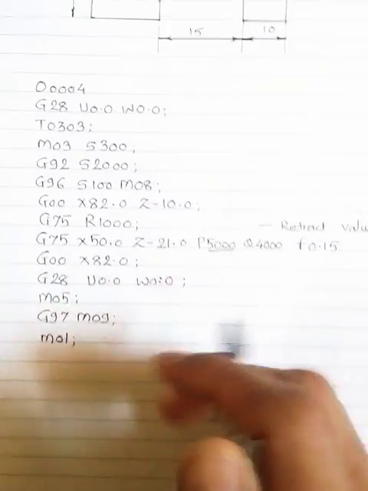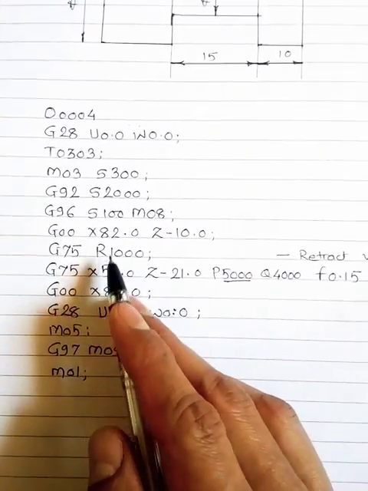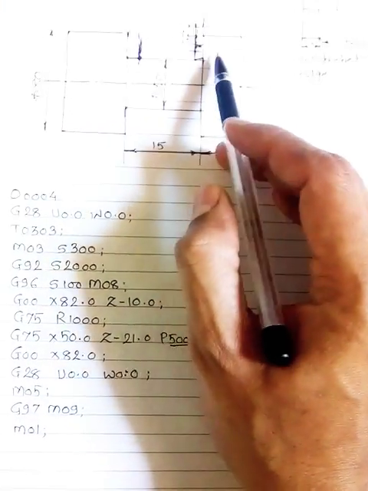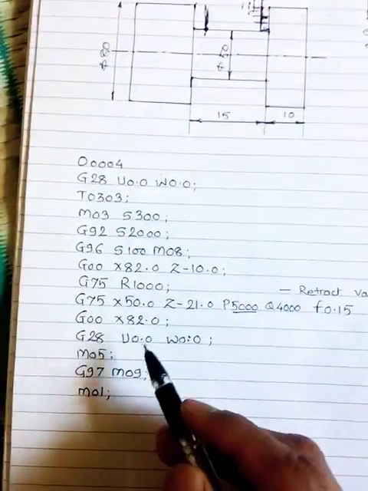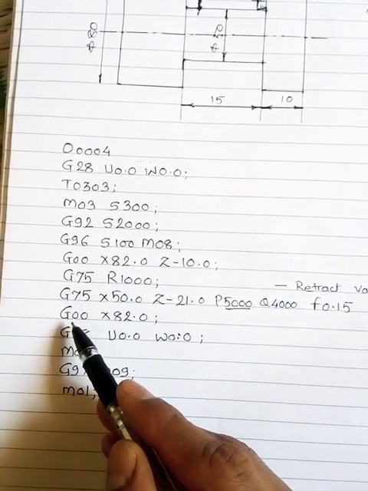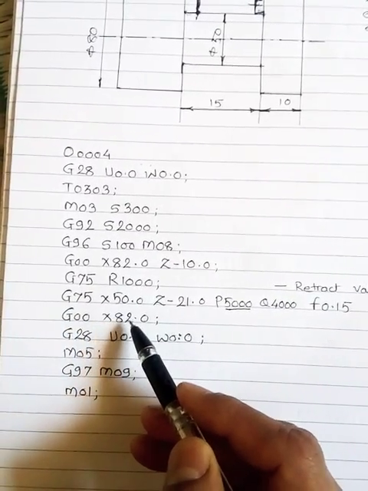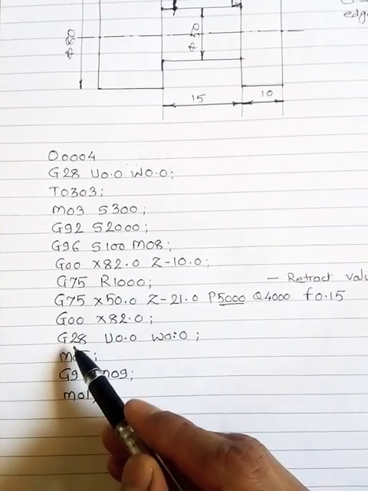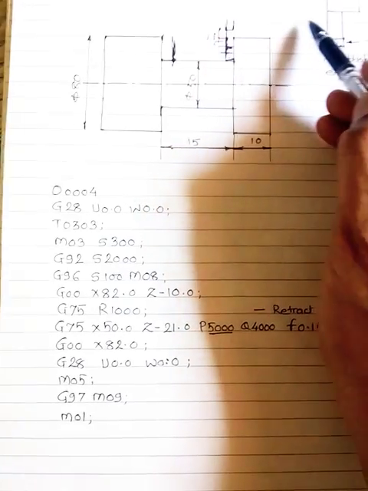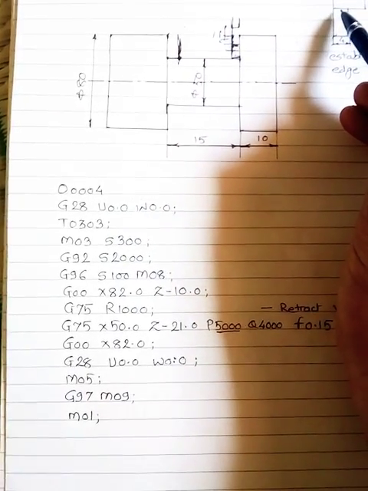Then G00. In between these two lines the tool will perform the whole grooving operation, and it will return to the safe position, that is G00 X82, away from the workpiece, and then we send the tool to its machine 0 position.